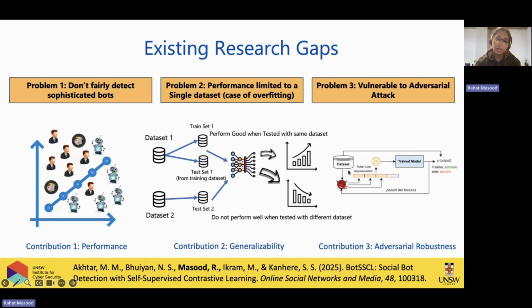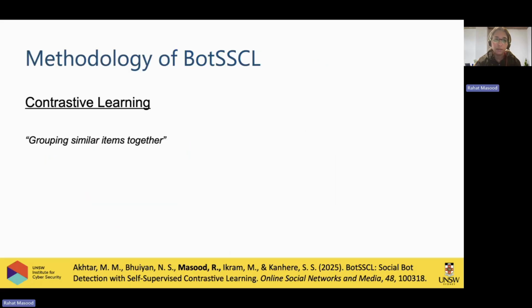And the third thing is vulnerability to adversarial attacks. As we see, these accounts keep evolving, keep imitating user behavior. So adversaries keep creating accounts that are hard to detect on the social media network. Can we develop a model that makes it harder for the adversary to bypass the social bot detection mechanism? These are the three contributions that we made, and we did it through contrastive learning.